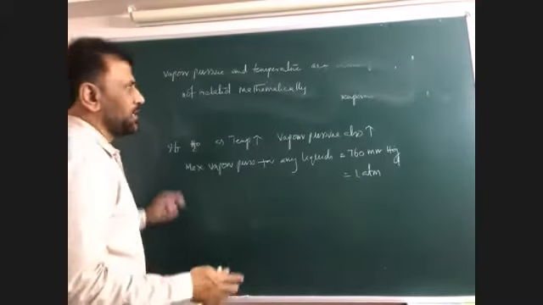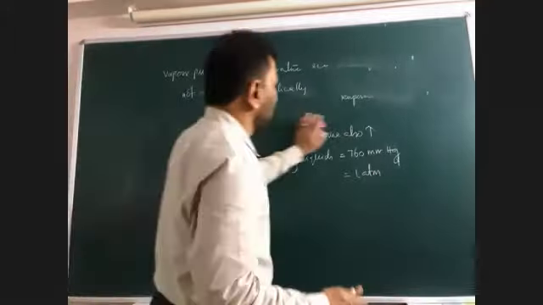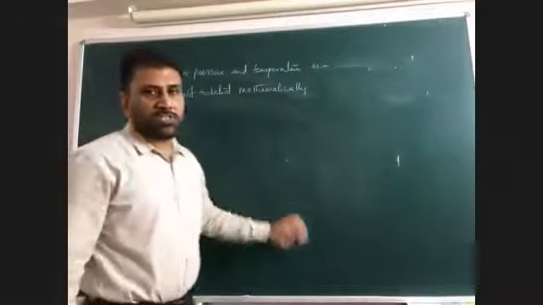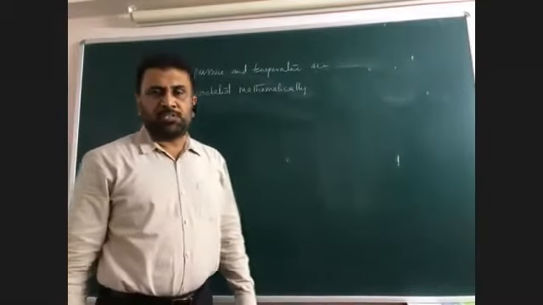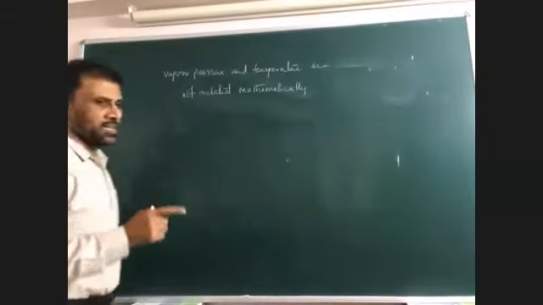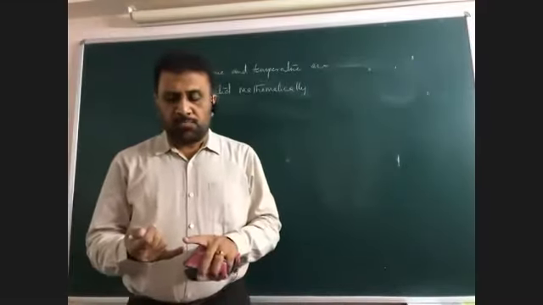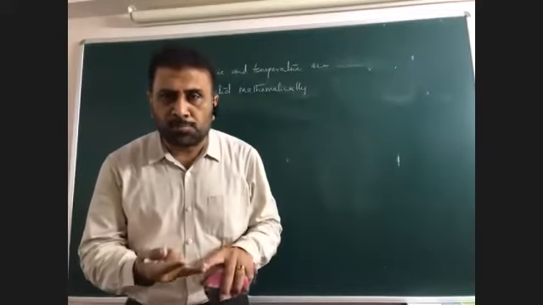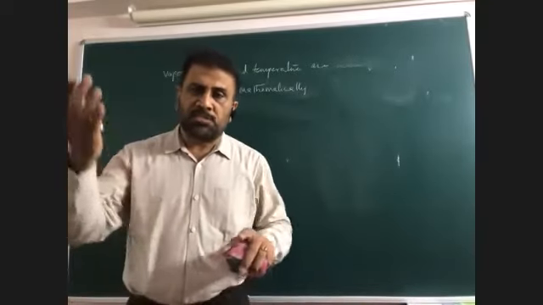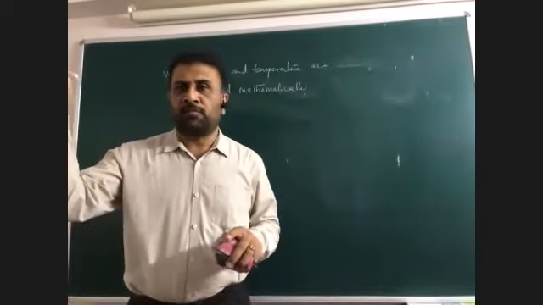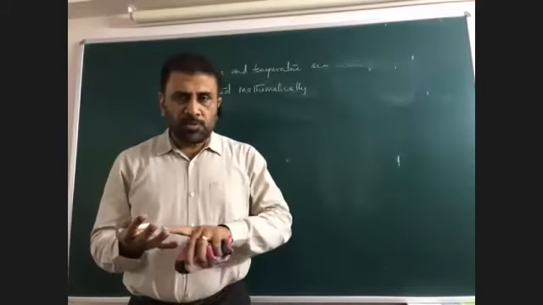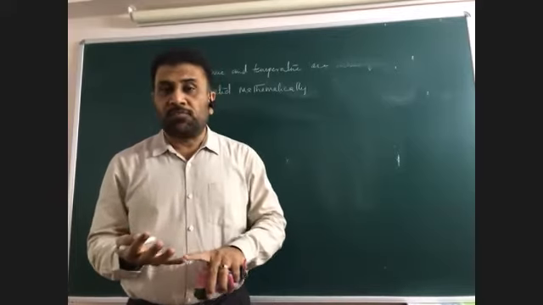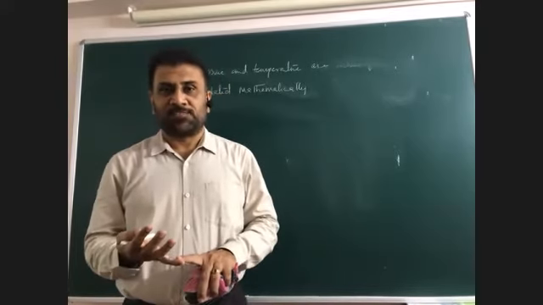Vapor pressure of a liquid and temperature are not related mathematically. In the gaseous state, temperature and pressure are related. In the case of PV = RT, try to recollect, pressure is directly proportional to temperature. The temperature is in Kelvin, it may be 300, 400, 500, but here there is no relation between the vapor pressure and temperature. But with the rise of temperature, vapor pressure increases.